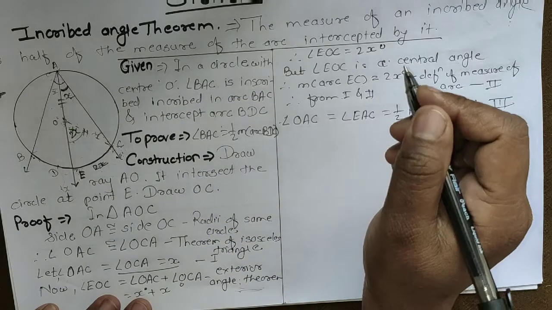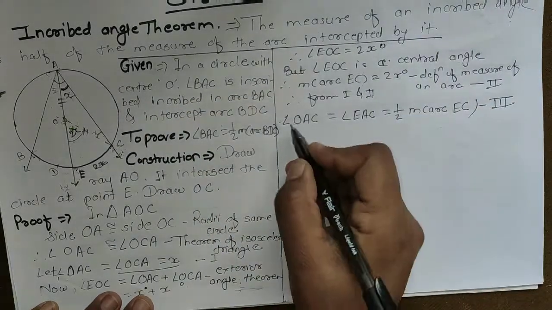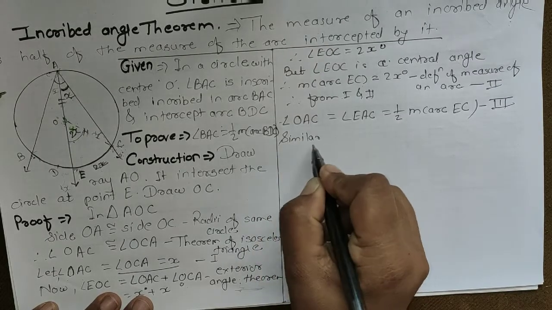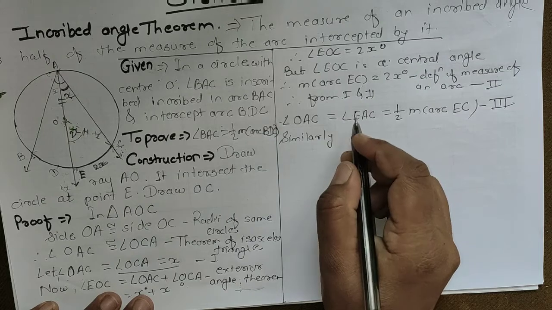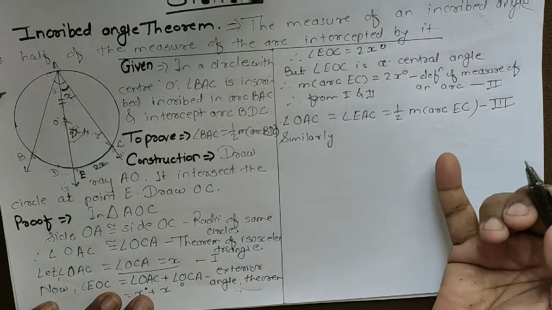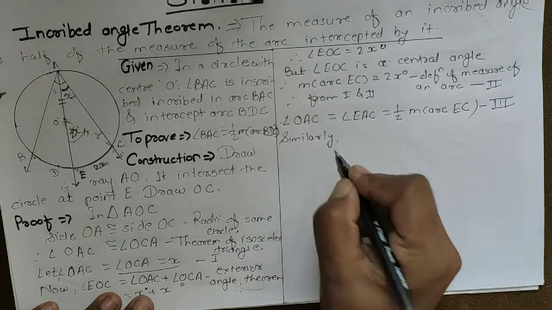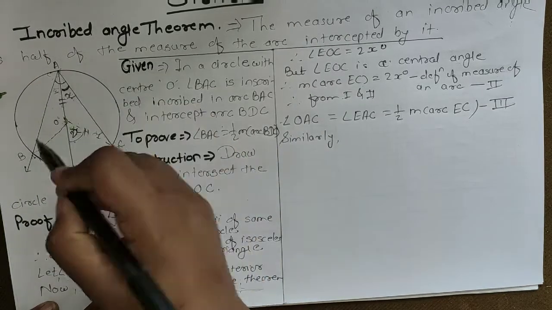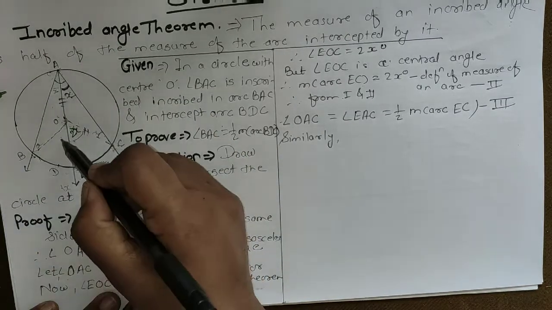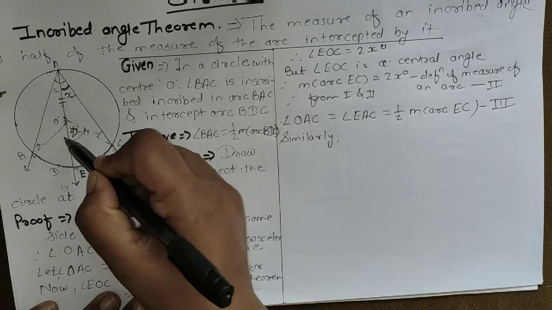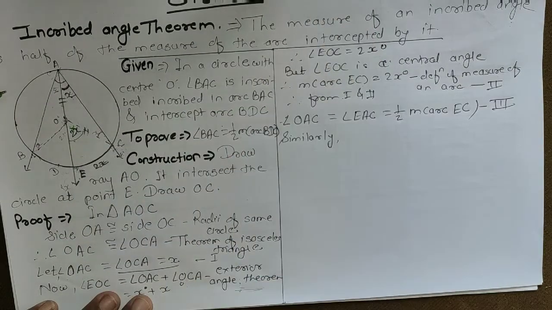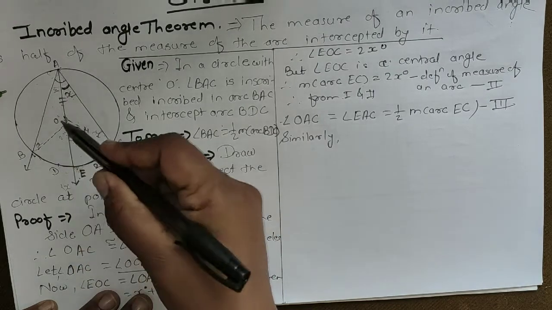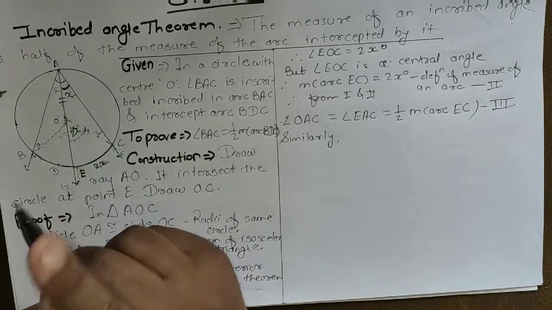Okay, the next step is that similarly we can draw seg OB. If we join this OB, same thing we can do. Here it is x, then here it is also x, and the measure of BOE is equal to 2x as per the exterior angle theorem. If angle BOE is 2x, then arc BE is also 2x.